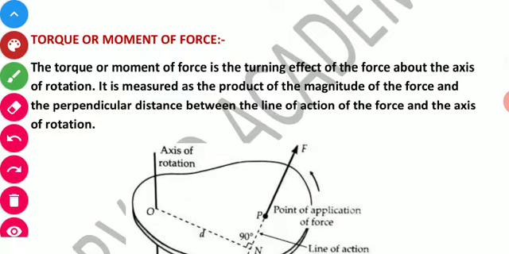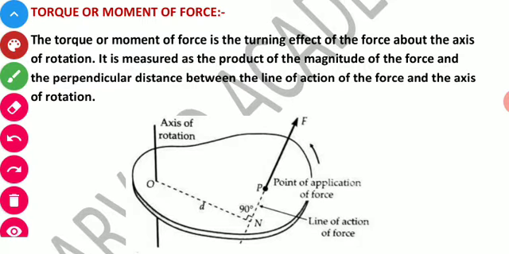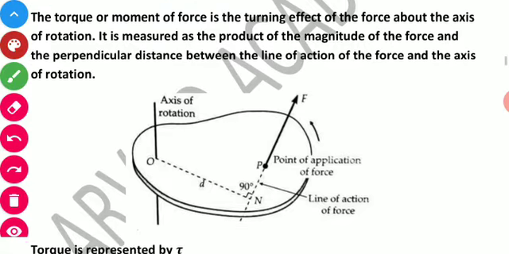Next is the torque or moment of force. Torque or moment of force is basically the turning effect, as we have studied about the axis of rotation. It is measured as the product of the magnitude of force and the perpendicular distance.